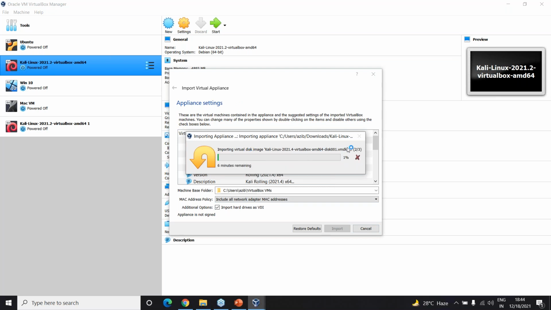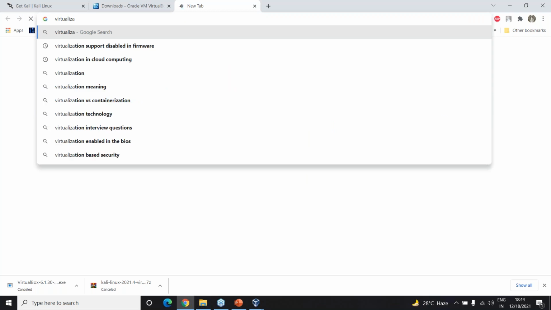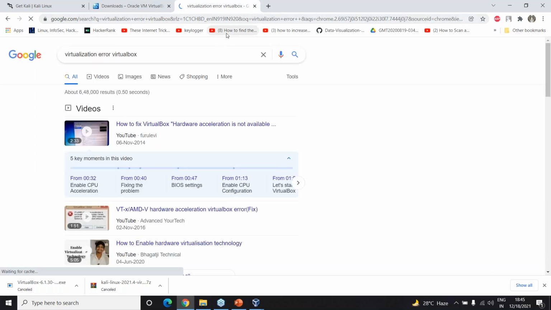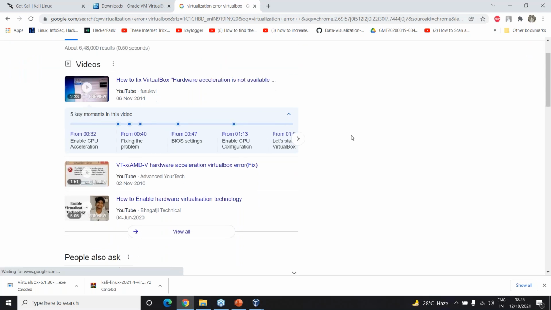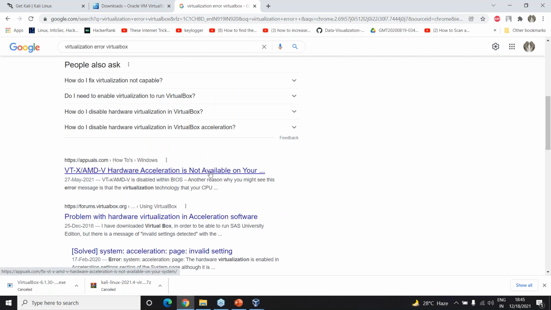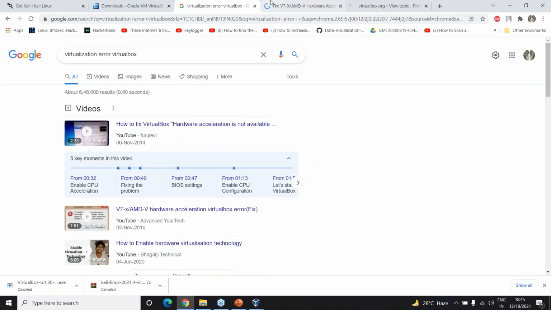Now coming to one error which you might get. There is this very common error which says something about virtualization. It says hardware acceleration is not available or Kali Linux failed to open in VirtualBox. So all of these things will happen. It's a problem with hardware virtualization and the acceleration software. Okay. Now what should I do?